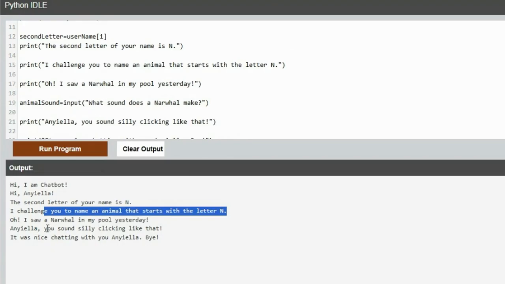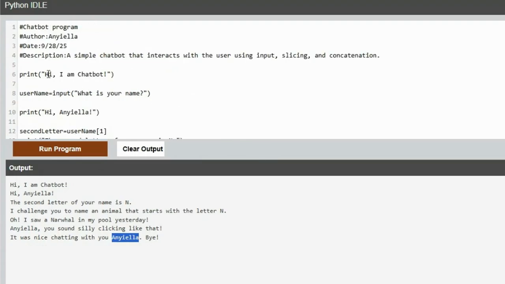Anyiella, you sound silly clicking like that. Again, my name's not Anyiella. It was nice chatting with you. And it, again, calls me Anyiella. So that's where that concatenation part is supposed to be. You didn't have concatenation there. I was looking on the template, and you're supposed to have concatenation. All of yours are just simple print statements.